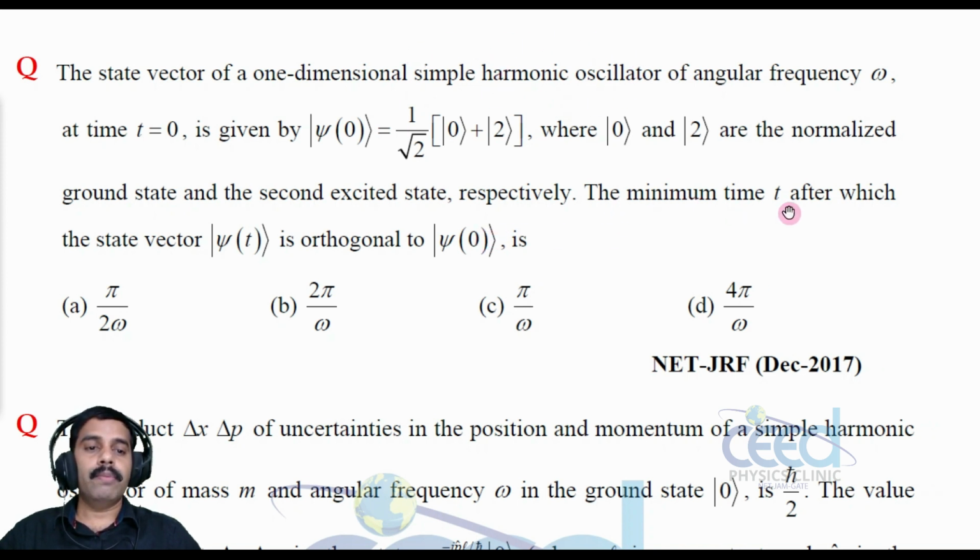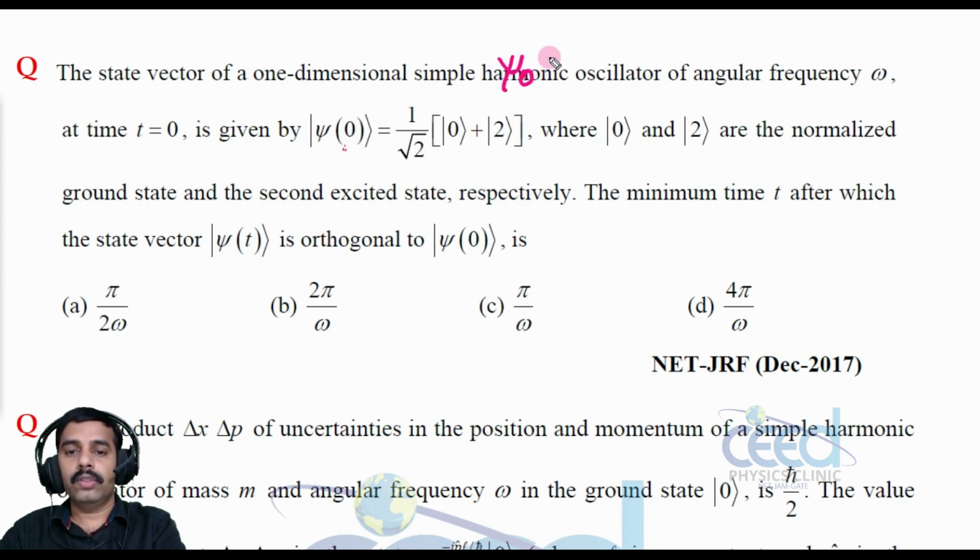The minimum time t after which the state vector psi of t is orthogonal to psi 0. So look into this: this is my psi 0, psi 0 is equal to 1 by root 2 state 0 plus 1 by root 2 state 2.